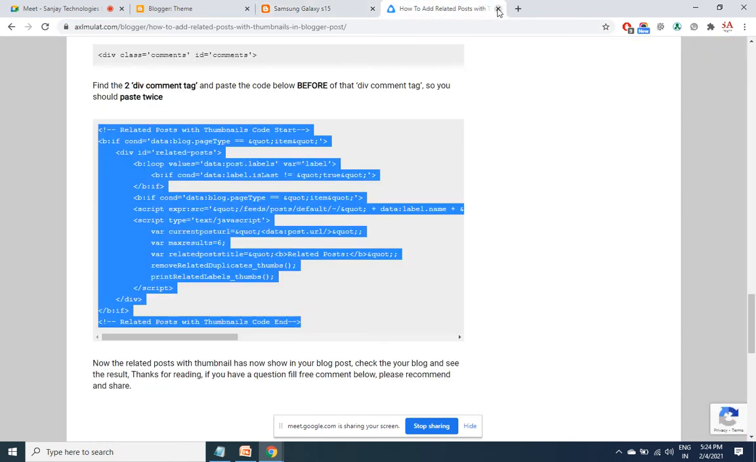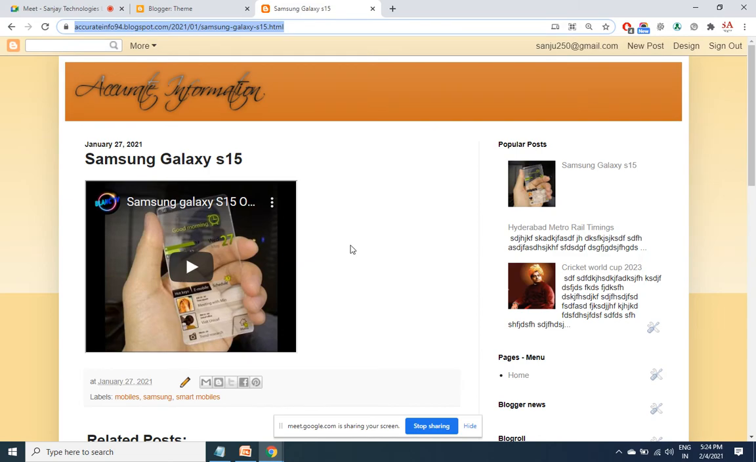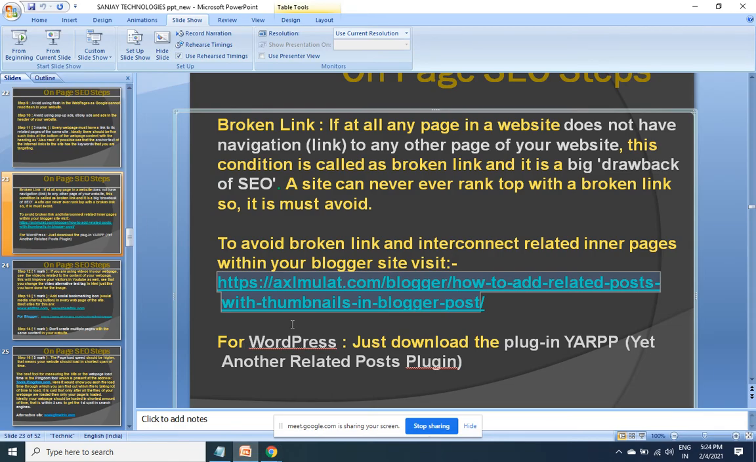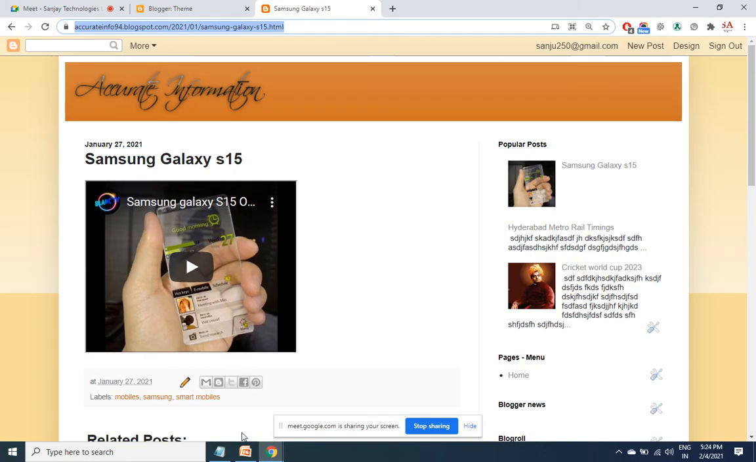Alright, so this is a solution for the Blogger. Now coming to WordPress. Download the plugin YARPP, Yet Another Related Posts Plugin. That's the plugin name. Once this plugin is installed, same like Blogger, you are going to get internal links at the bottom of every post along with the post images. So how do we install it? Log in to the WordPress site.